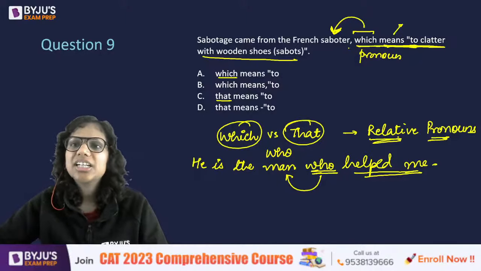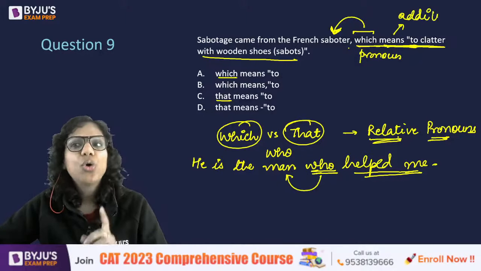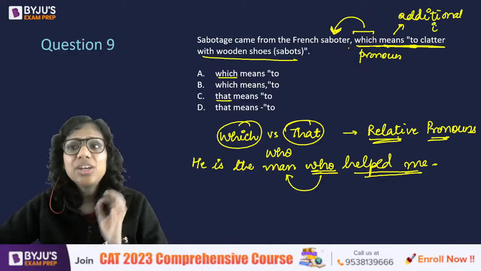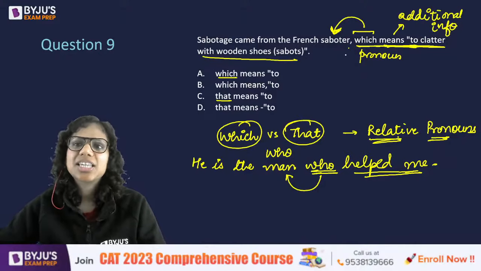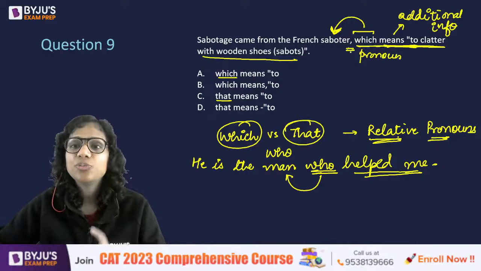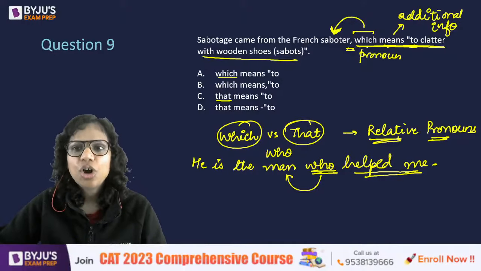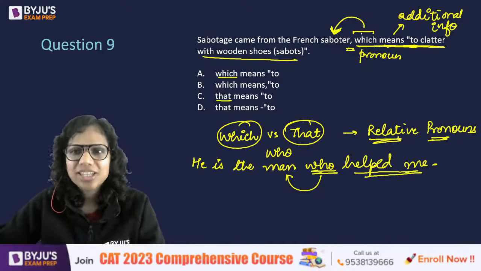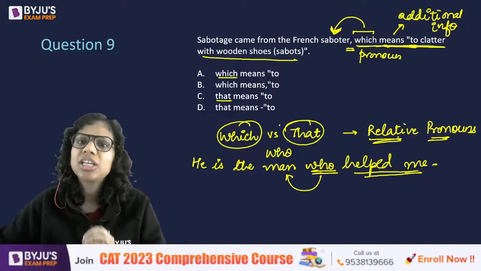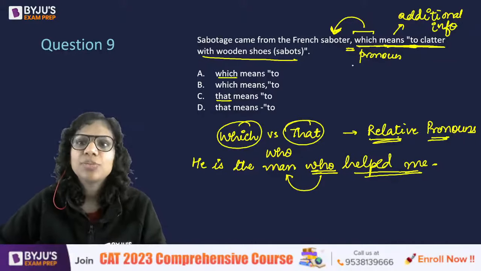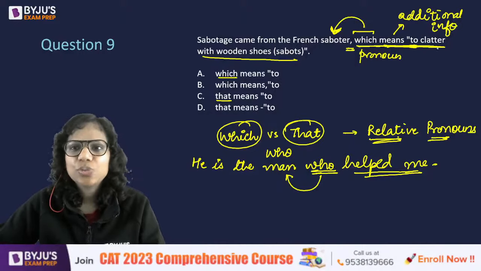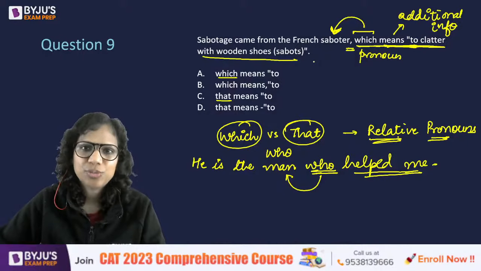So this is additional information and not essential information. In fact, to indicate that, you've put a comma here. So when we put a comma and then a relative pronoun, I cannot put that after it, because a comma indicates that whatever information follows is additional information.